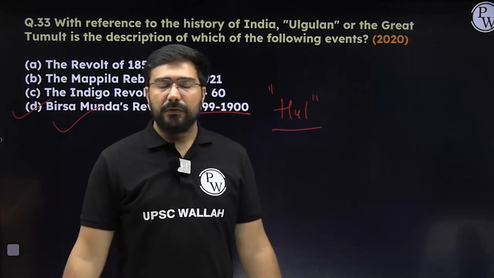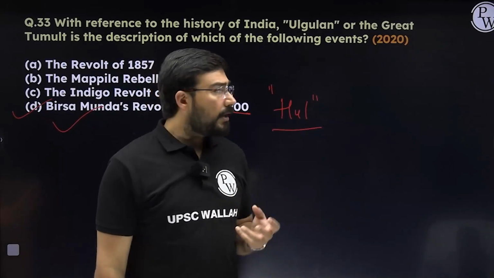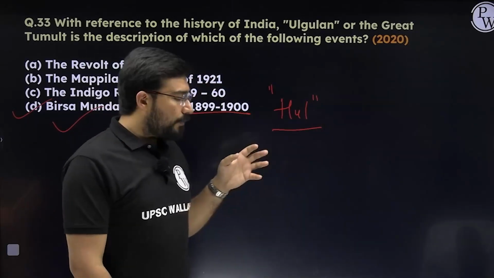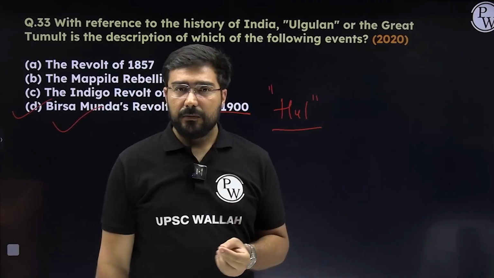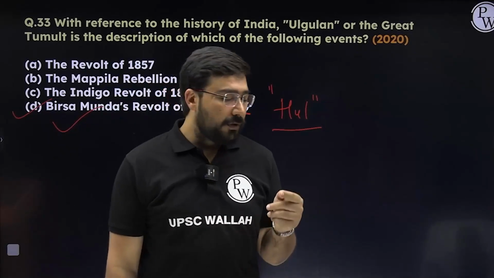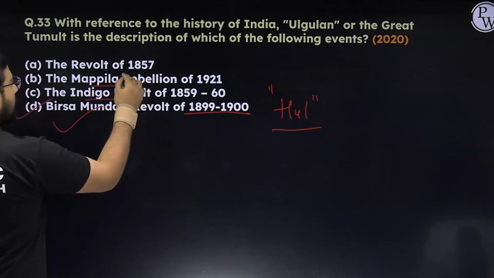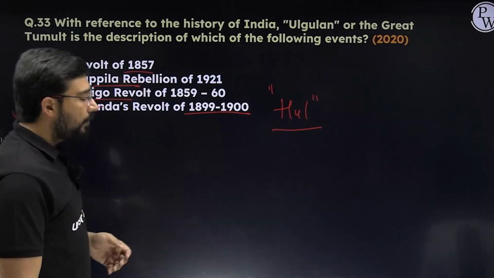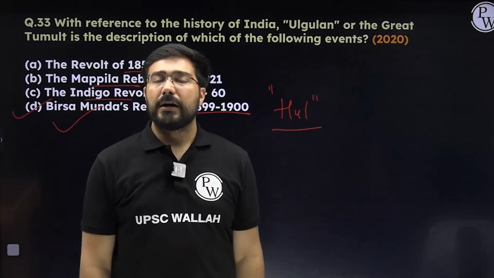Suppose in the future they ask you this kind of question, at least you will get a good answer. Whenever you read previous year questions, please do two things. Number one, think of what other kind of question can come in the same theme. Number two, see the options like Mapila Rebellion, Indigo Revolt, 57, right? And the Munda Revolt. Next time a question can come on these options which were not asked this year.